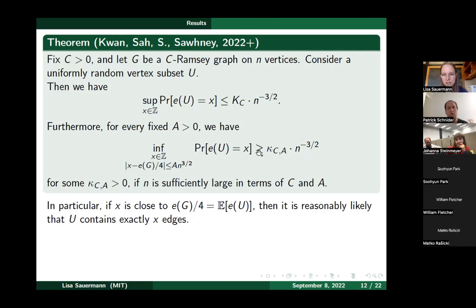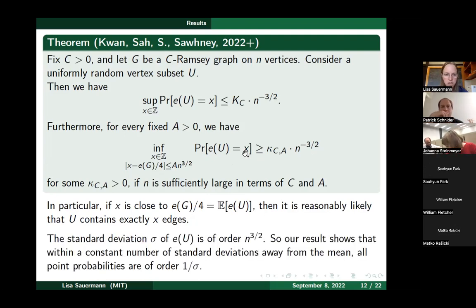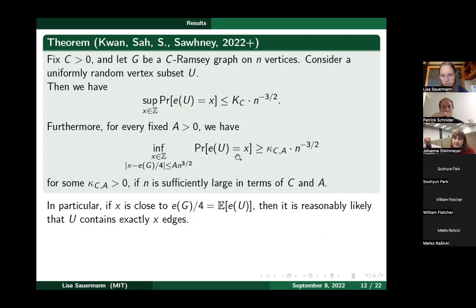So this probability is positive, and there exists at least one, and in fact many, vertex subsets U so that E of U is equal to x. For that reason, this result implies, via the reduction outlined on the previous slides, this conjecture of Erdős and McKay.